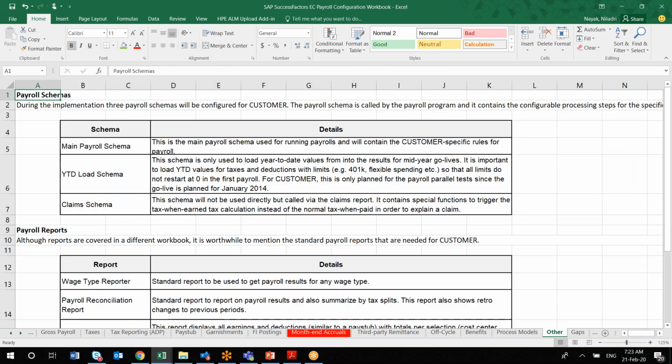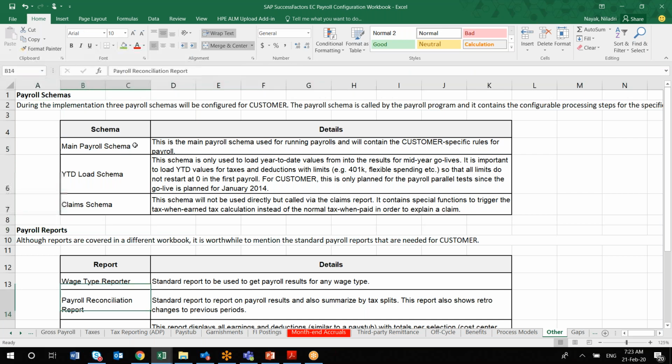Okay, so other than that, in the next sheet you'll be finding some other information. What are the possible reports? What are the schemas the client is using at present? Is there any separate schema for claim and reimbursement, or any year-to-date load schema? You have to inform what the client is currently using as the main payroll schema. If the client is brand new, then you just mention that it is to be updated after EC payroll. That way you can mention the schemas and all.